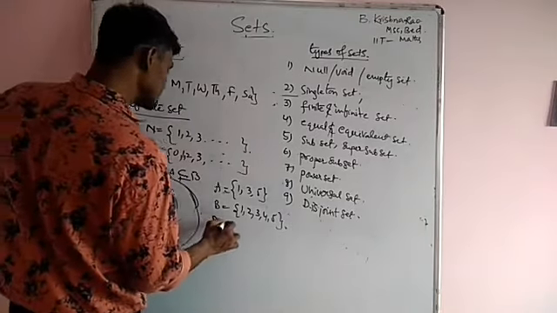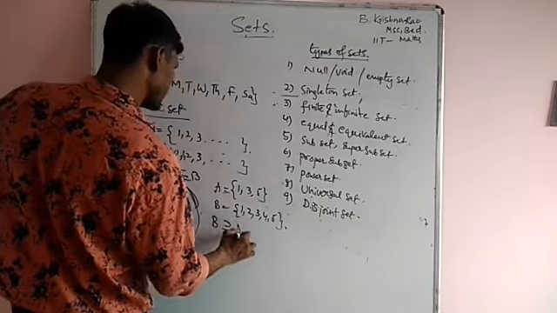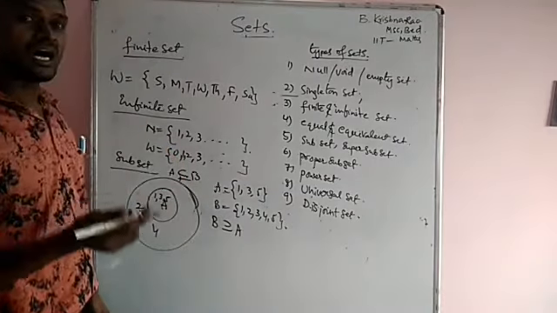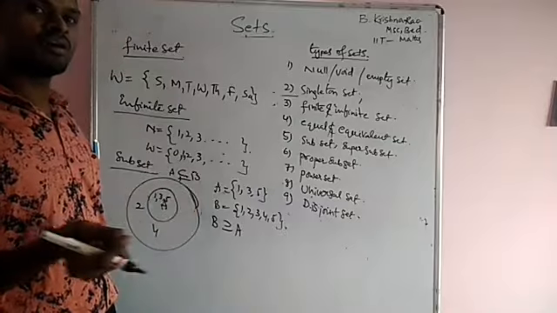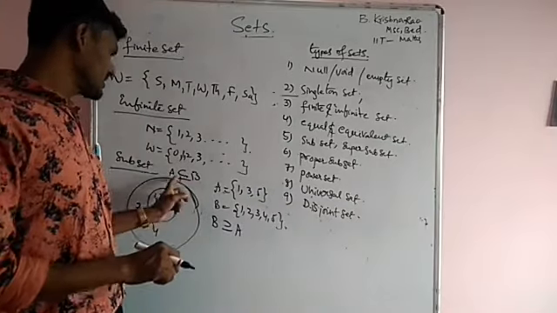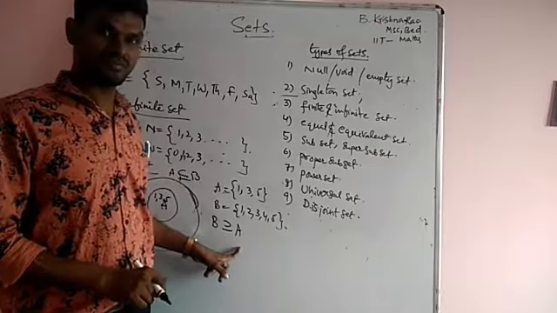Then B is a superset of A. That means all the elements of A are in B, and B has at least one more element than A. Then B is a superset of A.